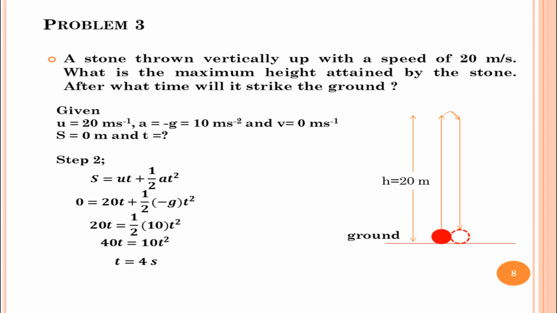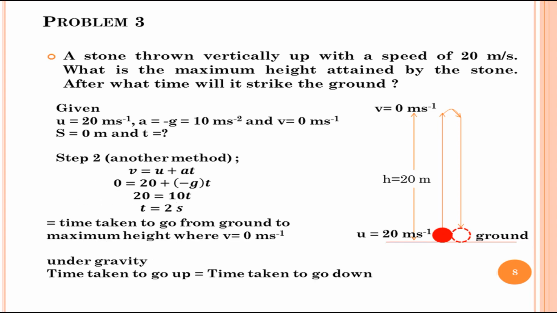Rearranging this term, we will get 20t is equal to half into 10 into t square. Therefore, t is equal to 4 seconds. There is another way to solve this problem. Use the equation v is equal to u plus at.